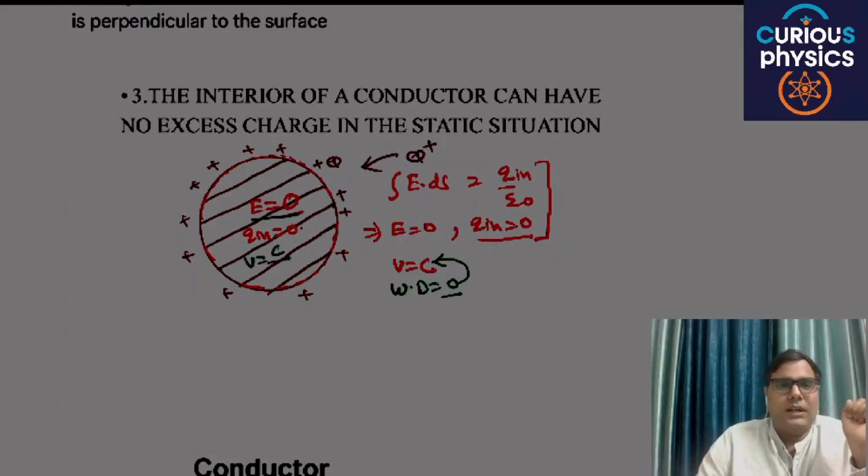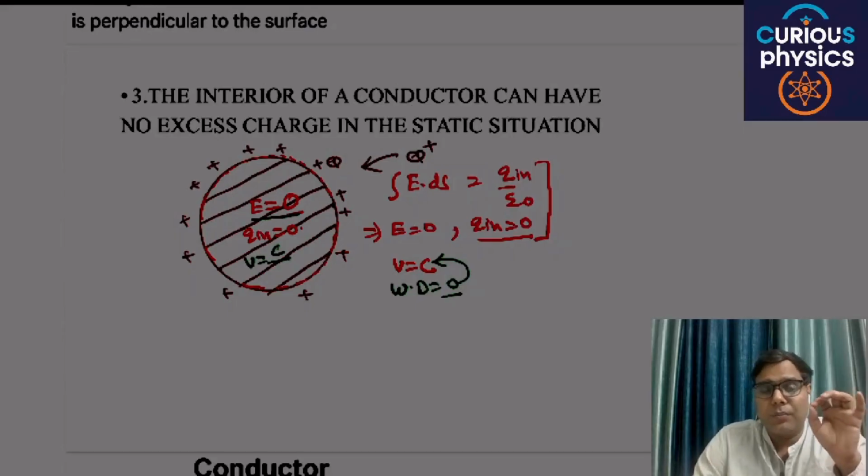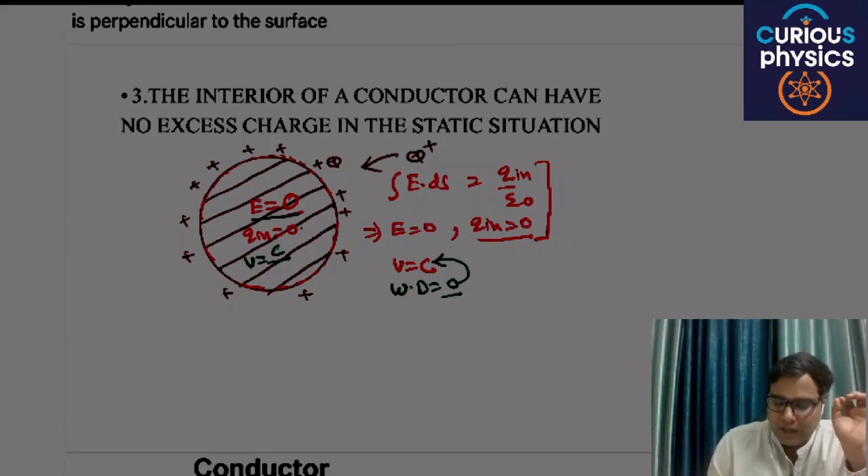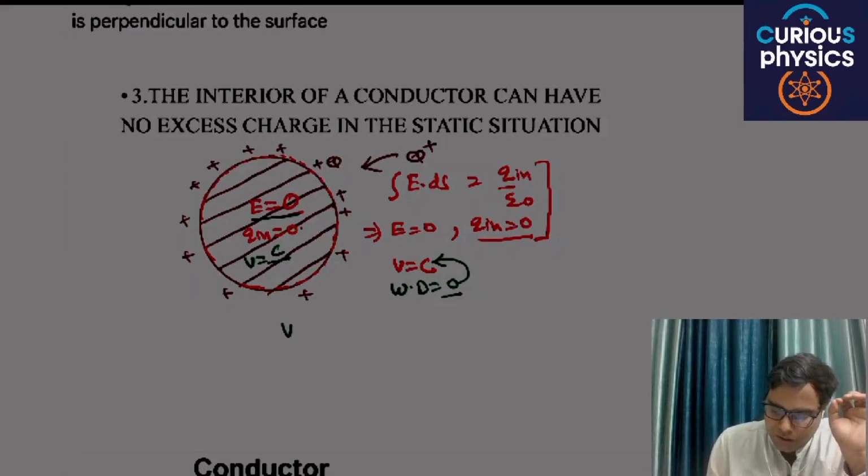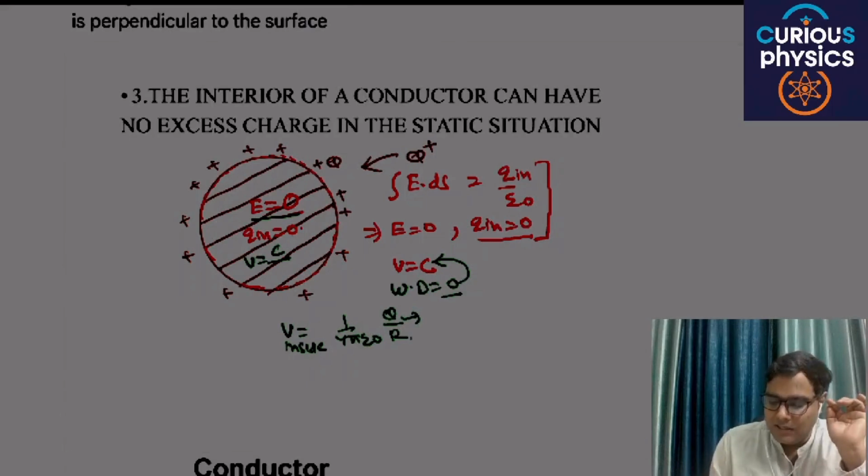V is constant. If the electric field is 0, then the potential will be constant, and that value is V inside equal to 1 by 4 pi epsilon naught Q by R, where Q is the charge at the surface and R is the radius.